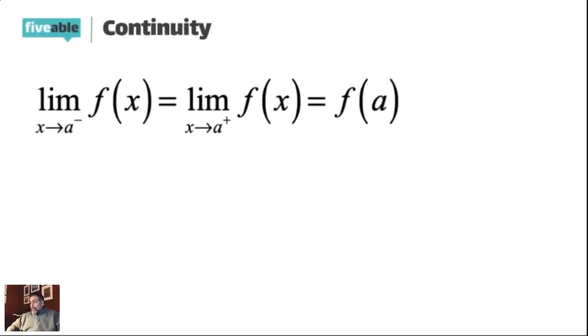Okay, so now when you're dealing with continuity, like we've got up on the screen, you've got to check your limit from the left, you've got to check your limit from the right, and then you've got to make sure that the actual function value is there. In my world, I like to think that most functions are going to be continuous. So instead of assuming they're not continuous, I like to assume they are, and then find out what could stop it from being continuous.